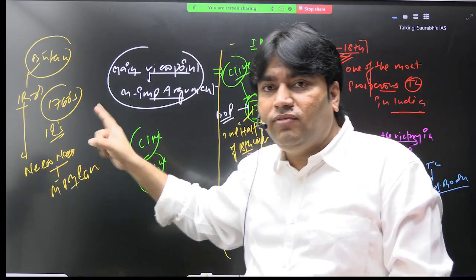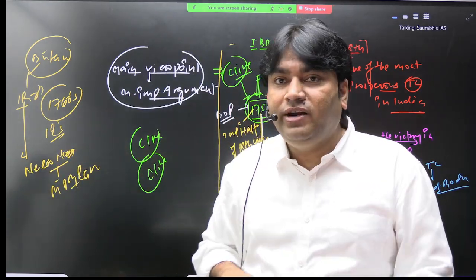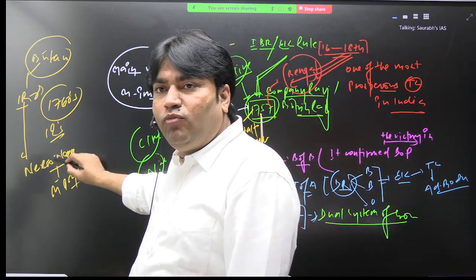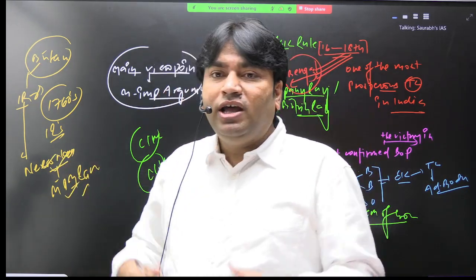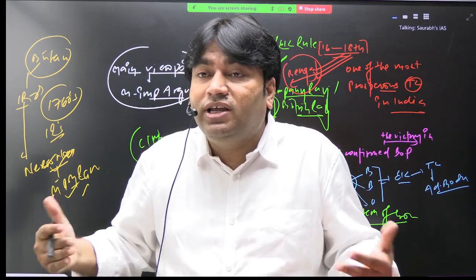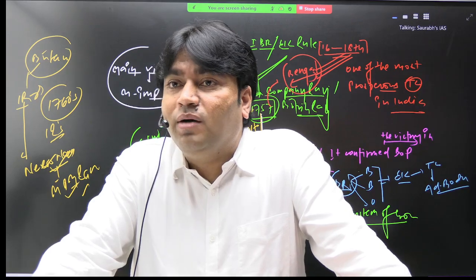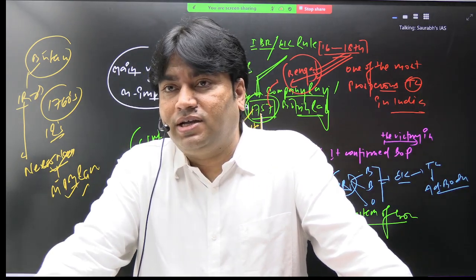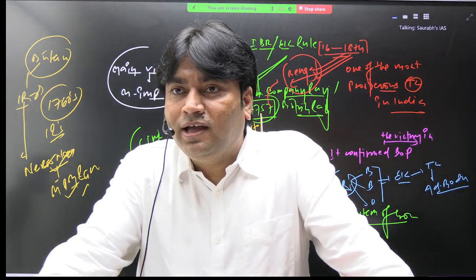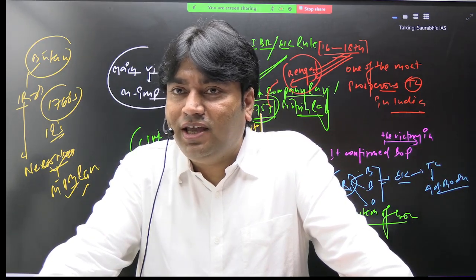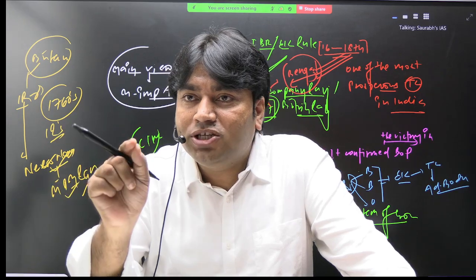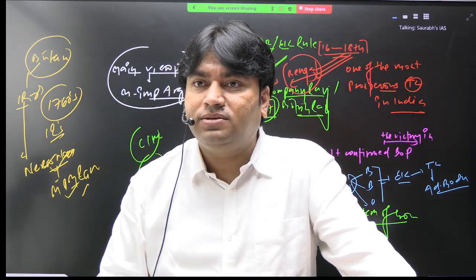So this industrial revolution generated two new needs. One need was what? Need for more and more raw materials, and second is what? Need for new markets where they could sell their manufactured goods, जहां पे वो अपने manufactured goods को sell कर सके. Got it? And what Marxist historians are saying, that India was fulfilling both these needs.